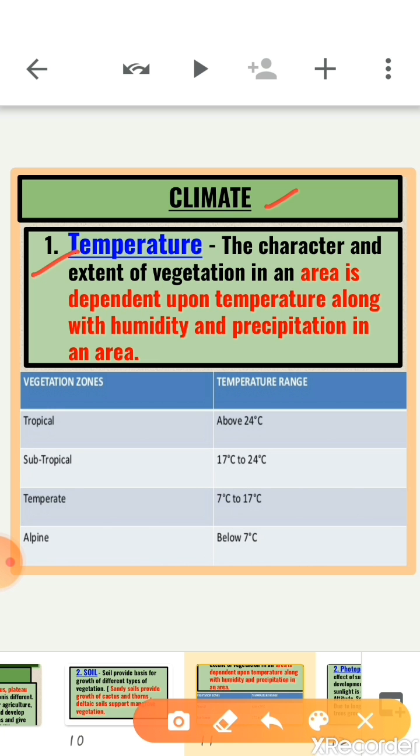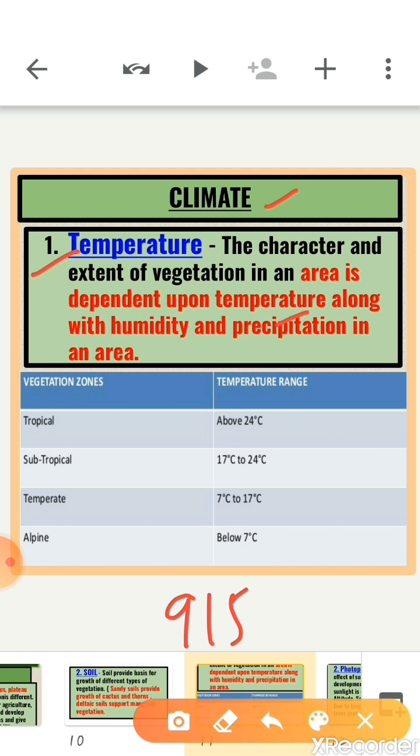The character and extent of vegetation are mainly determined by temperature, along with humidity in the air, precipitation, and soil. On the slopes of the Himalayas and the hills of the Peninsula above the height of 915 meters, the fall in temperature affects the type of vegetation, as we already learned in the previous chapter, right?